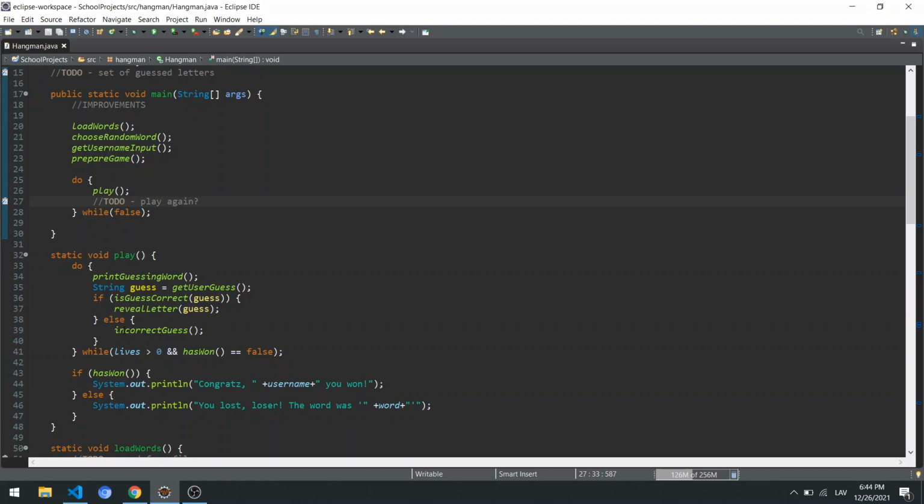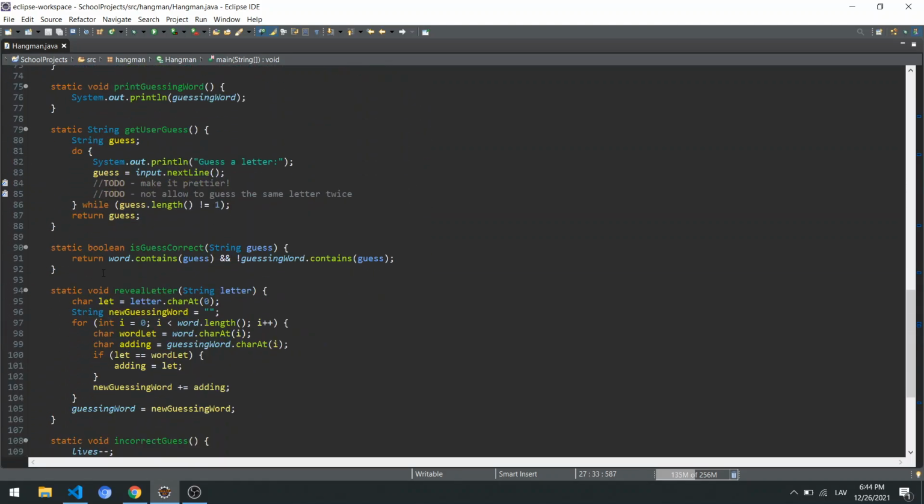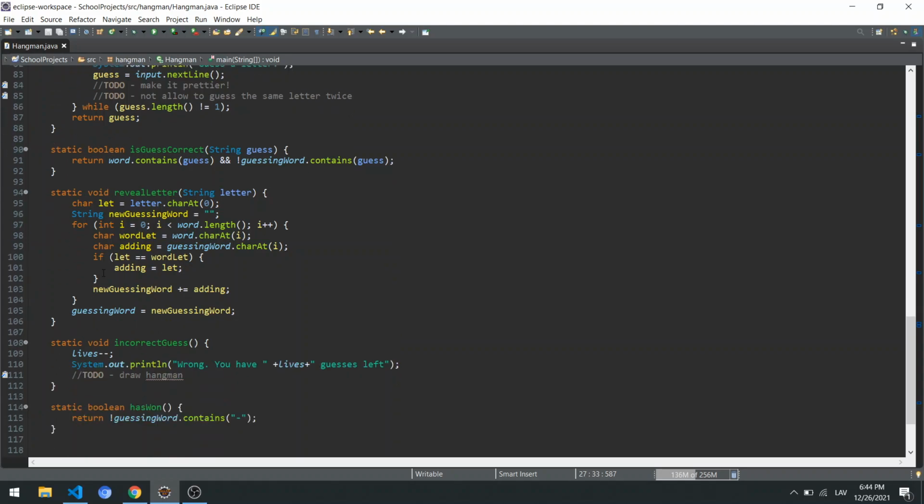Slowly, step by step, we are improving, we're adding new things, and it's going to be a lot easier because everything's not going to be in macaroni code. Everything is going to be inside its own function, its own method. Everything will be correctly ordered. So this is a great approach to solve problems, to have better code, and also to learn properly and do things the right way to become a better coder.